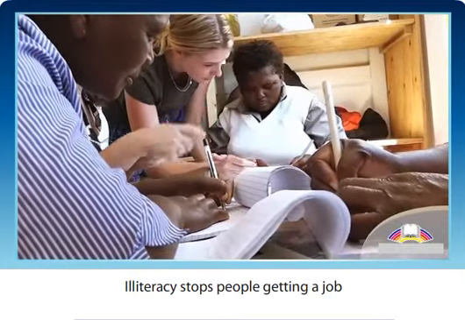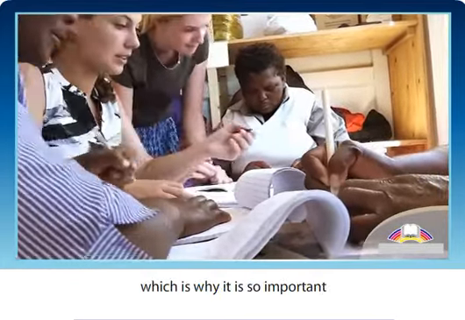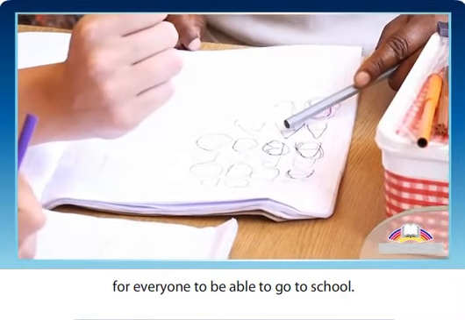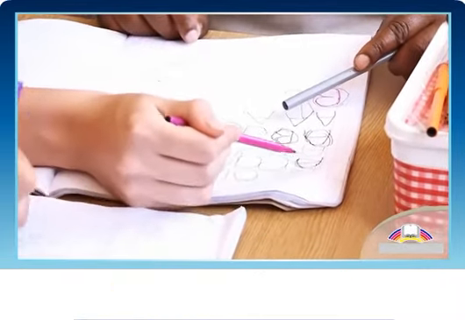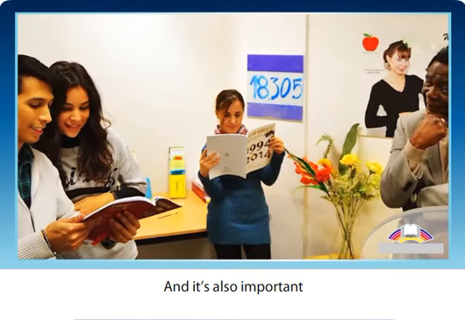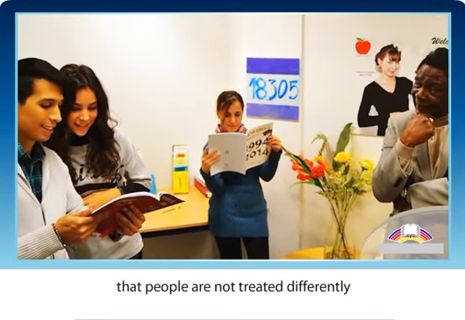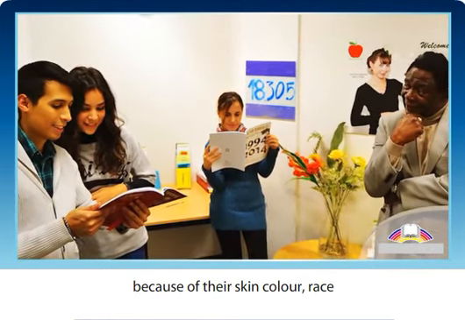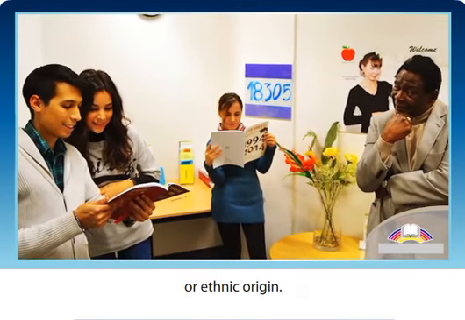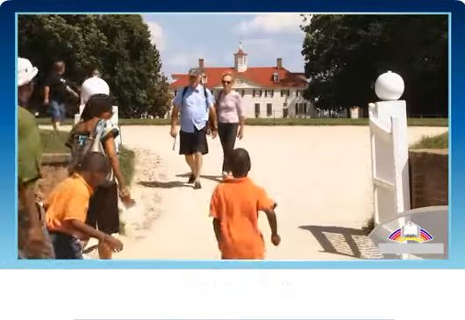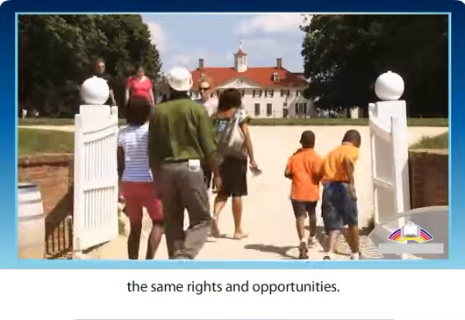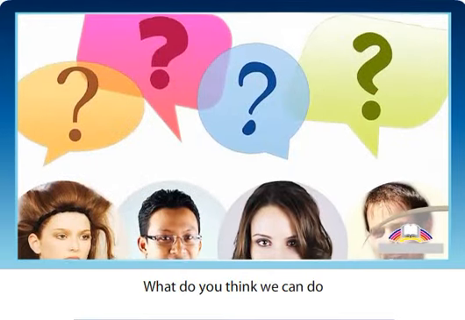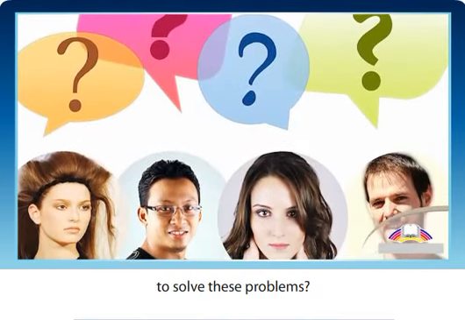Illiteracy stops people getting a job, which is why it is so important for everyone to be able to go to school. And it's also important that people are not treated differently because of their skin colour, race or ethnic origin. Everyone deserves the same rights and opportunities. What do you think we can do to solve these problems?